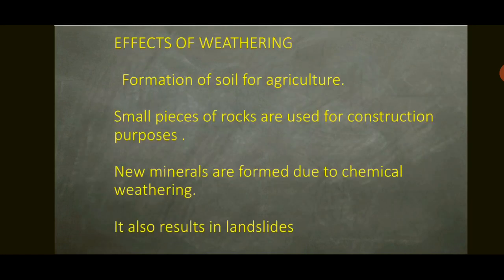Effects of weathering. When weathering takes place, what happens? Rocks break down, and this breaking down of rocks gives us soil, and this soil is good for agriculture. Boulders, that is big pieces of rock, change into smaller pieces and can be used for construction purposes. If it reacts with chemical weathering, then it gives us a new mineral. It also results in landslides in hilly or mountainous areas. Why? Because of deforestation. What happened? Biological weathering takes place and the soil and rocks become loose. So it results in landslides also.